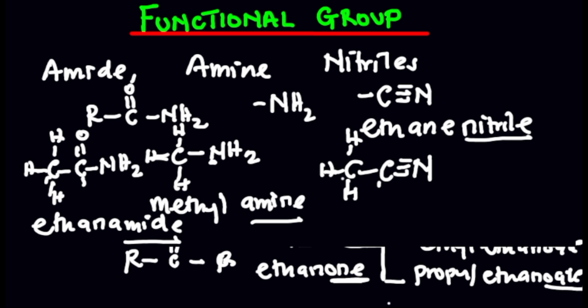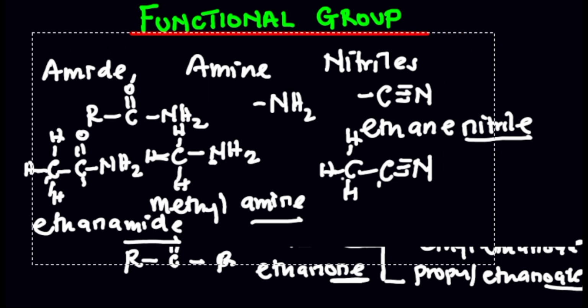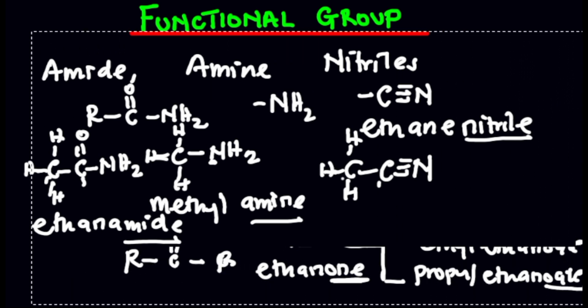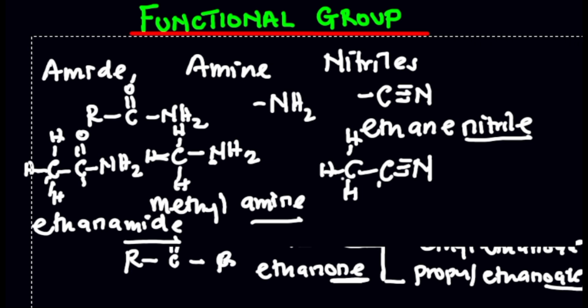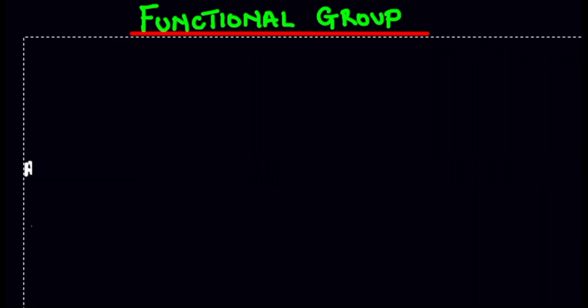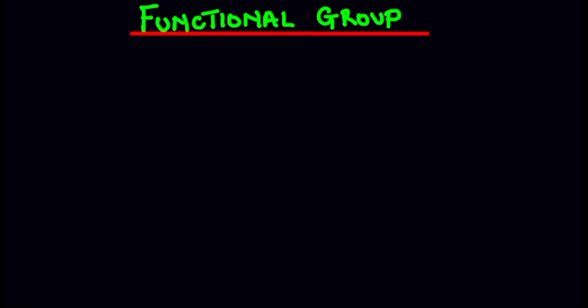So let me talk about the suffix and also the prefix. But before I move to that, I think we have one more classification, and that's the case of halogens, right? Because we also have some compounds that contain halogens, and they can be haloalkanes, they can be haloalkenes, depending on the bonds that are present here. So let me write them out as well, because they are also part of the functional groups that we have.